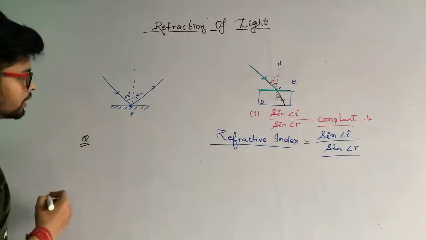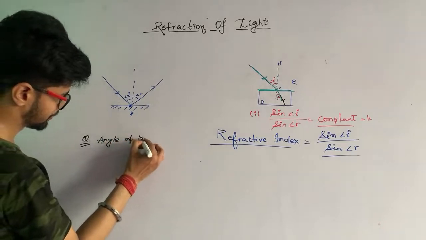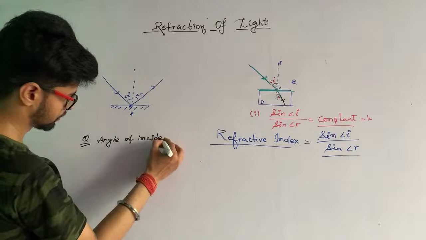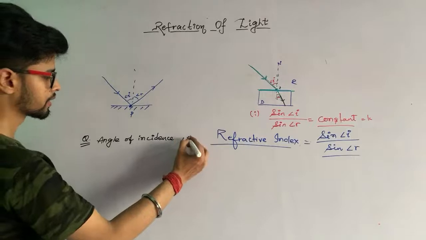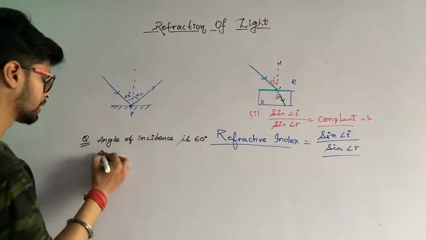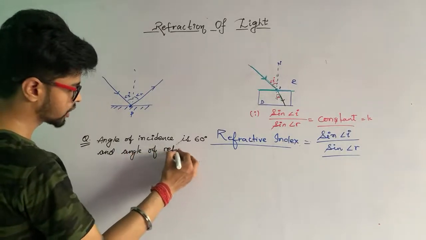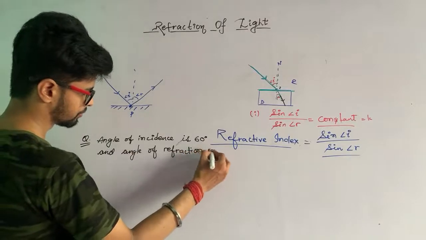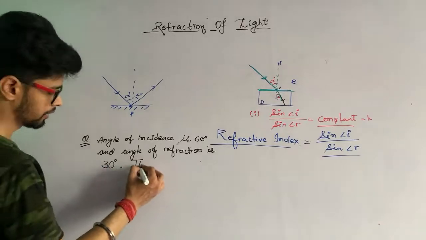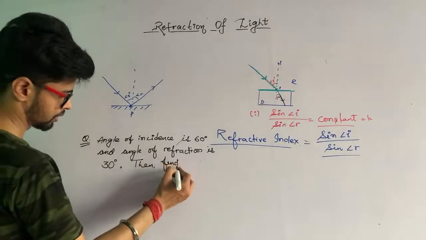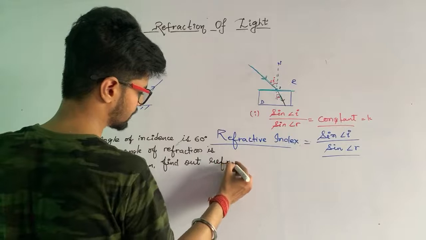Here you have the question: suppose the angle of incidence is 60 degrees and the angle of refraction is 30 degrees, then find out the refractive index.